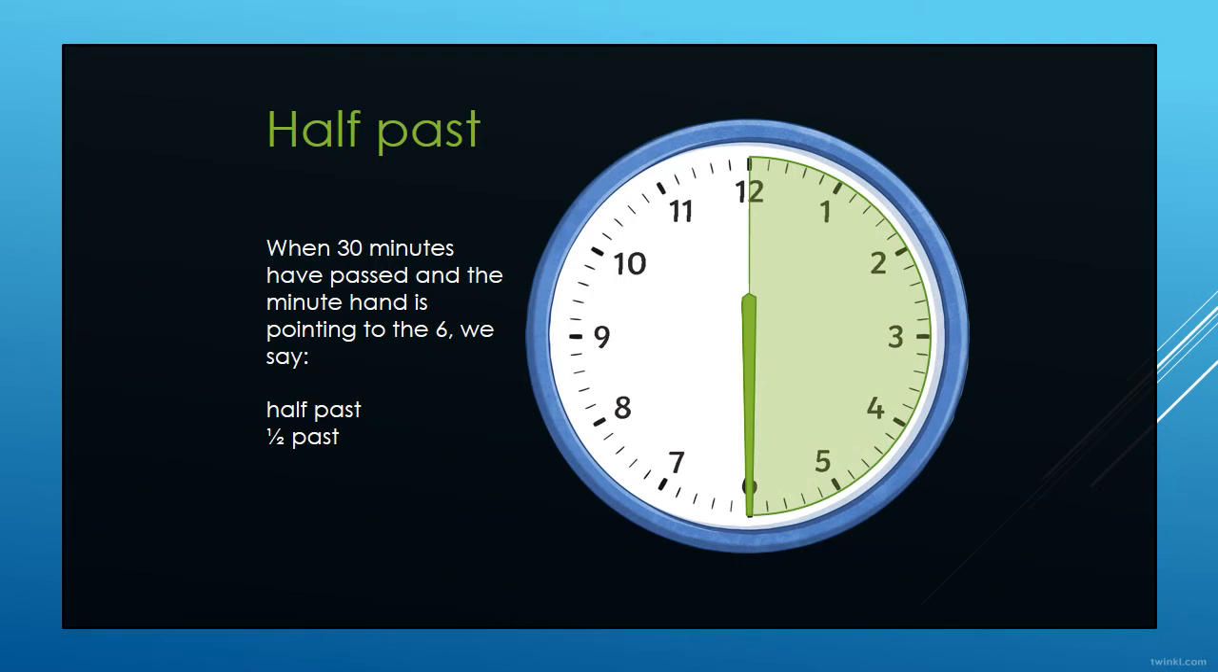Can you see a circle? And the circle is divided into 2 equal parts. Mean half past.